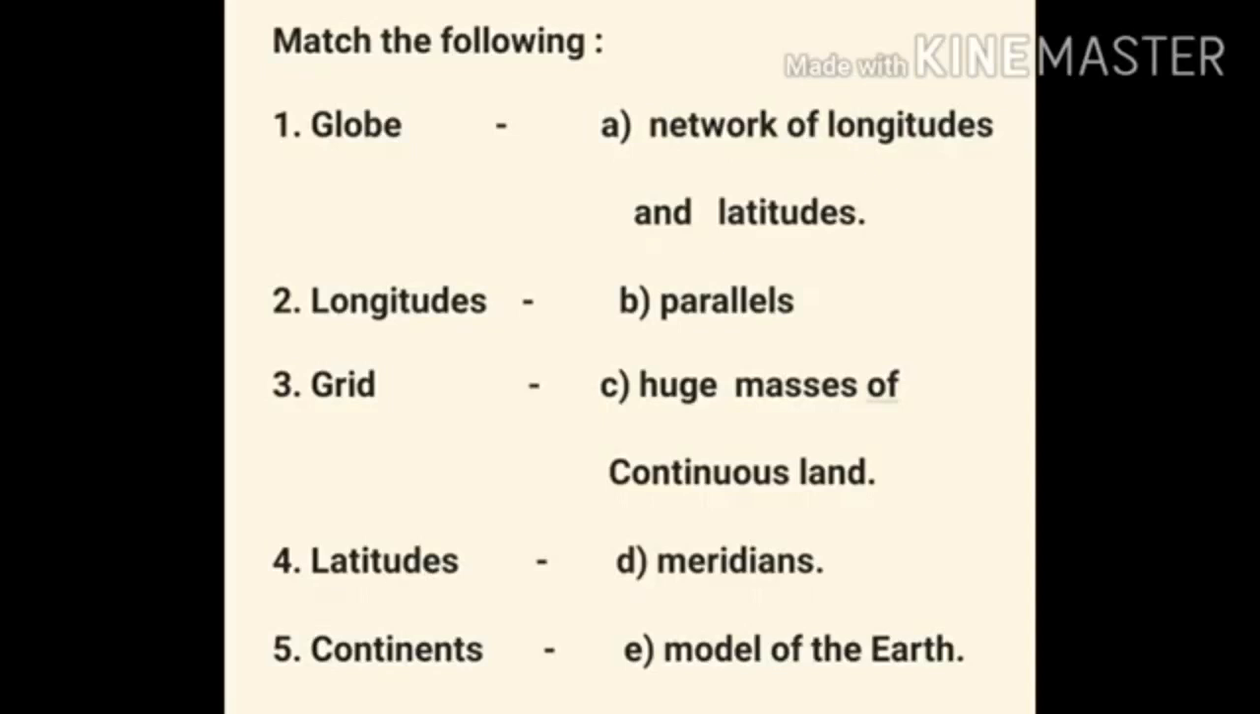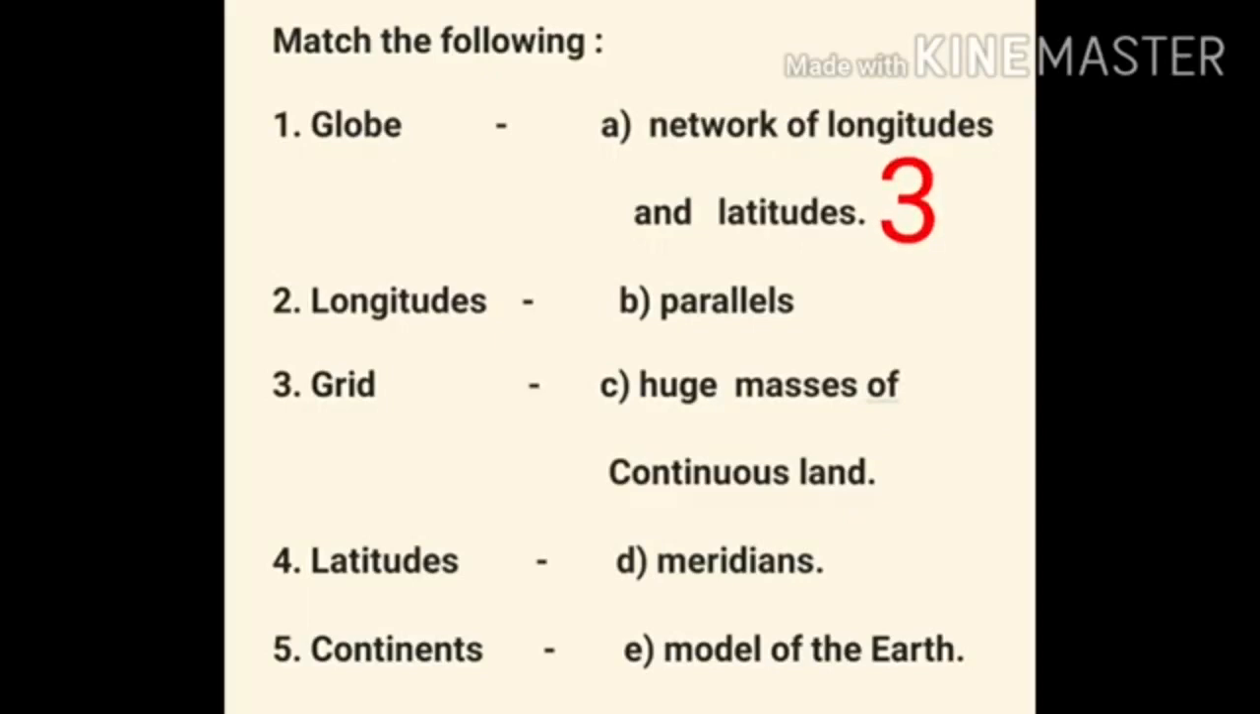First question, globe. What is the answer? Yes, option E, model of the earth. Children, globe, model of the earth. Second question, longitudes. What is the answer? Yes, option D, meridians. Children, longitudes, meridians. Third question, grid.